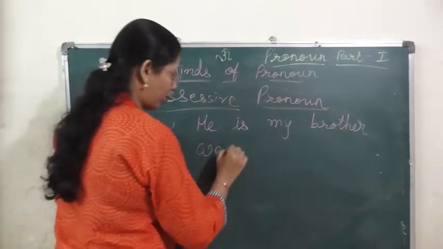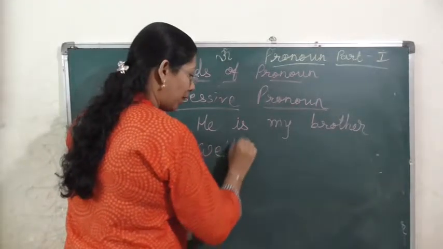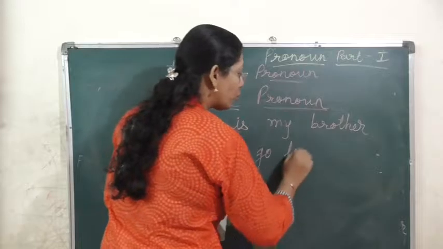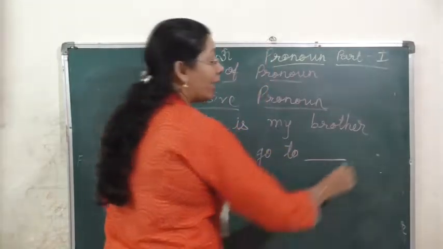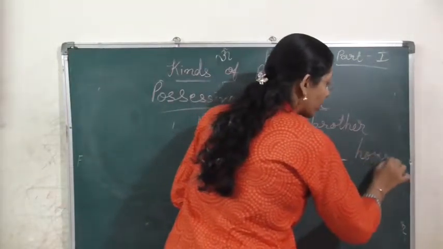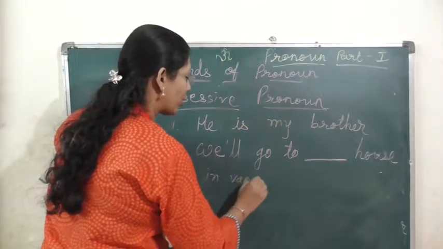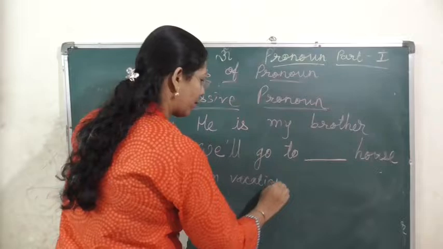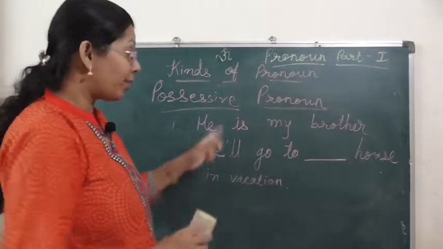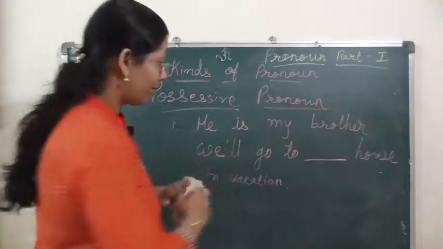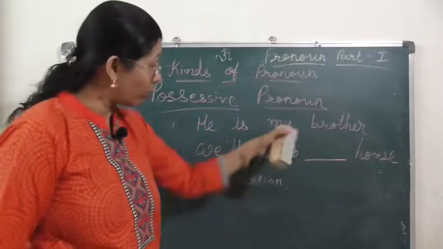"We will go to blank house in vacation." "He is my brother." My brother. So here my is possessive. It shows relation.